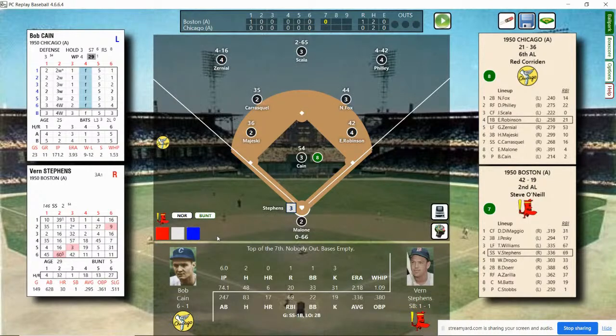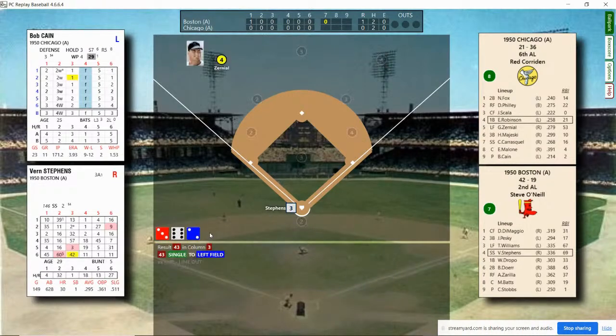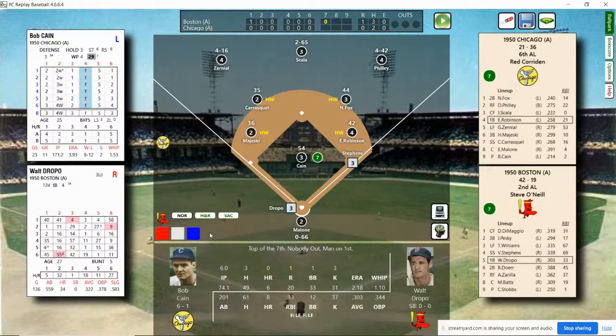Top of the 7th. The Red Sox have Vern Stephens, Walt Dropo, and Bobby Doerr due up. Stephens grounded to short, lined out to second. He's a .336 hitter. Here's the pitch by Kuzava. And he's going to hit a single to left field for the 3rd hit of the game for the Red Sox. No outs, man on first. Walt Dropo stepping in, Stephens at first. He's not a very fast runner. Dropo, who has flied to left twice, is a .303 batter with 8 home runs, 33 runs batted in. Kuzava throws.